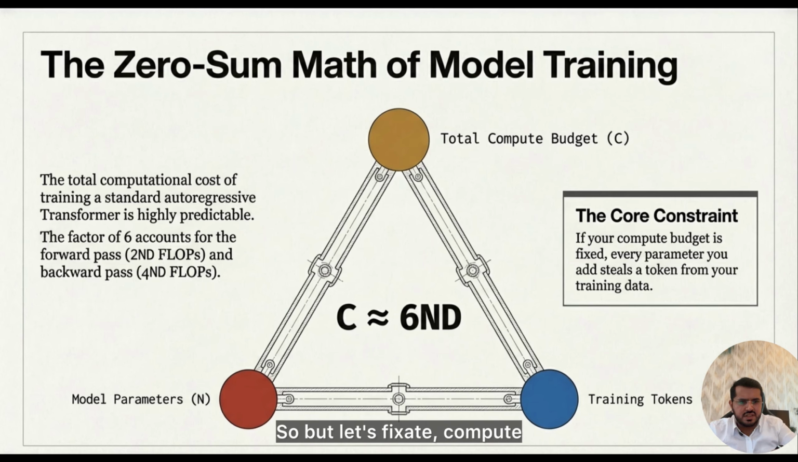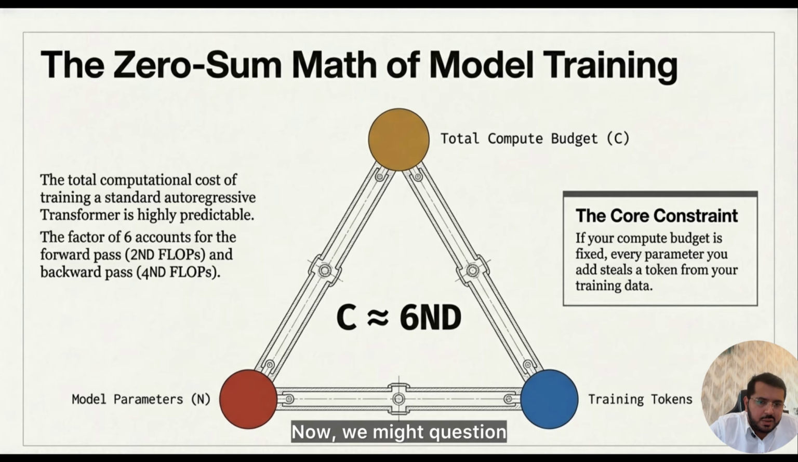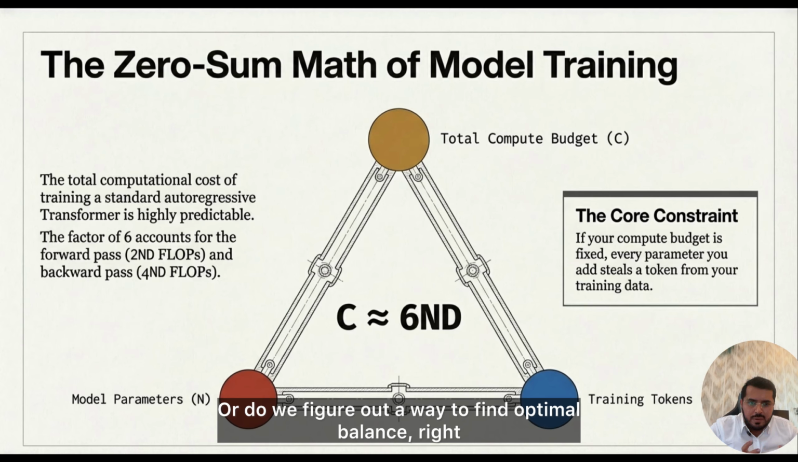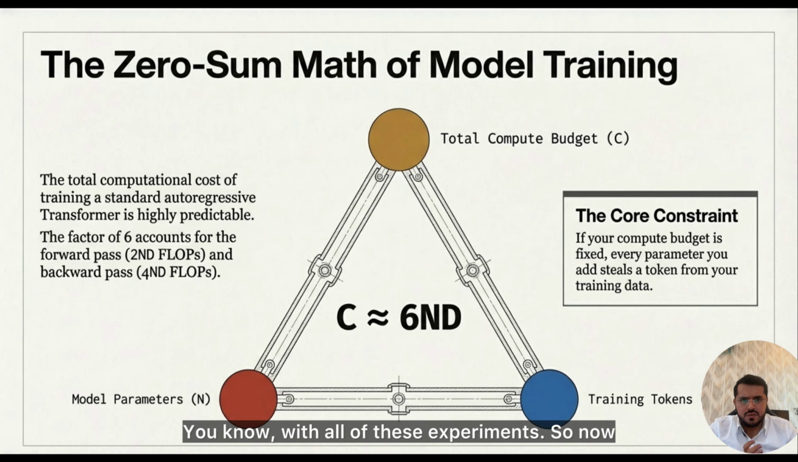But let's fixate compute and see what to tune up and what to tune down. What to tune up and what to tune down means we've been constantly, blindly, till now increasing the number of parameters in the model. Now we might question, should we decrease the parameters? But if we decrease the parameters, what should we increase? Should we increase the training data, or should we do the vice versa? Or do we figure out a way to find an optimal balance? So we are going to start with all of these experiments.